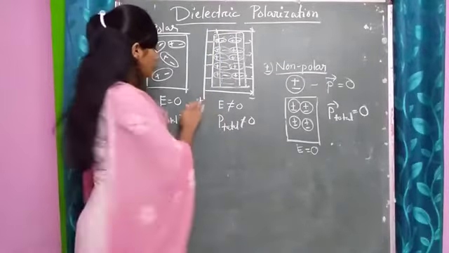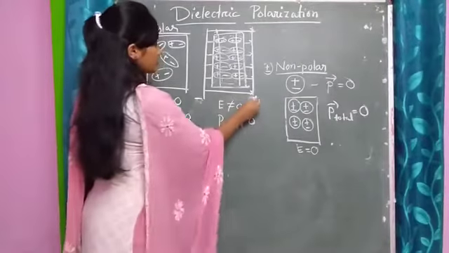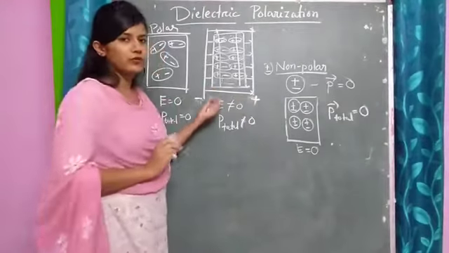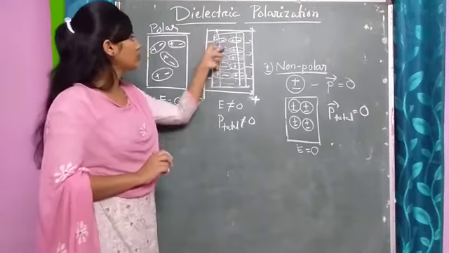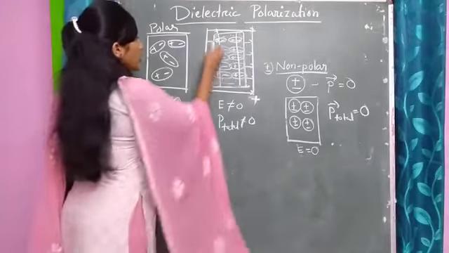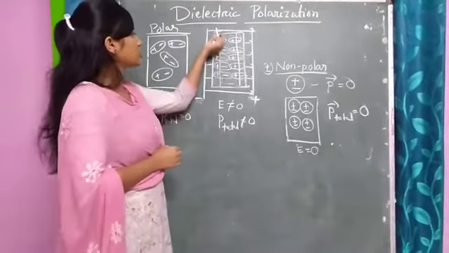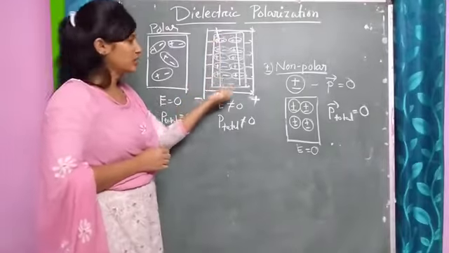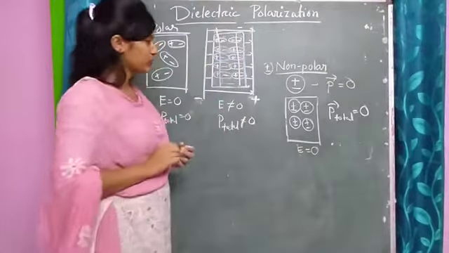Sorry, I meant, suppose this one is the negative plate and this one is the positive plate. The positive ends will be aligned along this direction, so positive charges are created at these edges and negative charges at this edge.